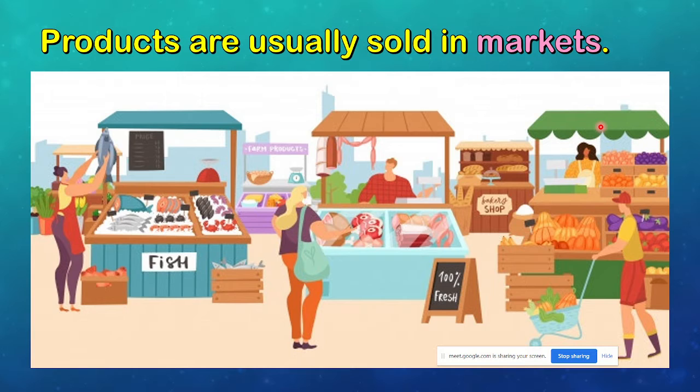That's why consumers, us, we don't have to go to the farm to buy vegetables anymore. We don't have to go to the farm to buy carrots. We don't have to go to the farm to buy rice there. We just go to the market. We just go to the supermarket, right? Because the producers bring the products to the markets and they sell the products there. Understand?